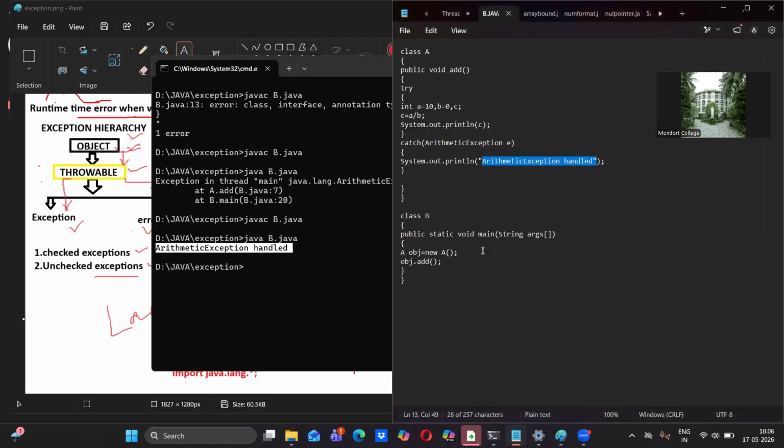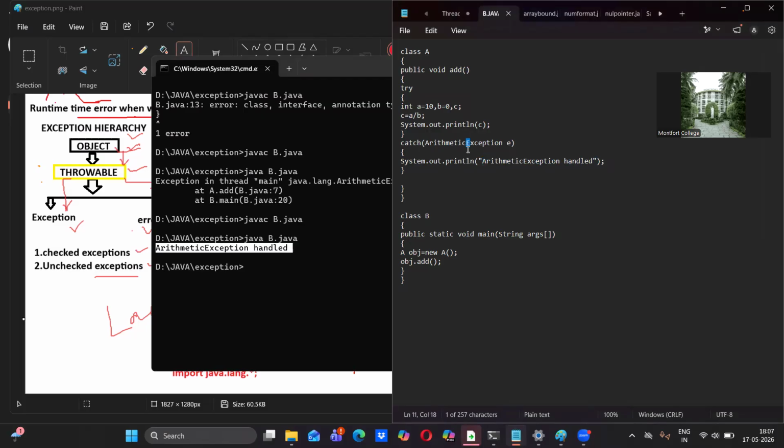So this is about ArithmeticException, which is an inbuilt class inside Java. One more thing: the first letter is capital, and the second word's first letter is also capital. That is mandatory, because in the Java package, exceptions follow this format only.